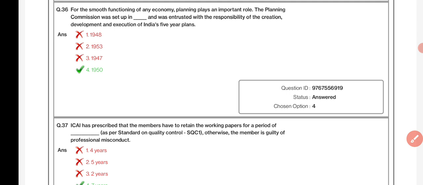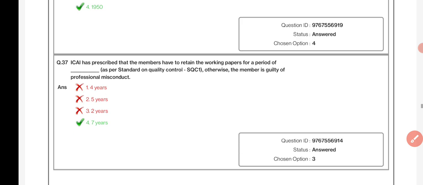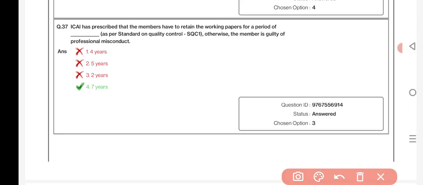For the smooth functioning of any economy, planning plays an important role. The Planning Commission was set up in dash and was entrusted with the responsibility of the creation, development and execution of India's five year plans. 1950. ICAI